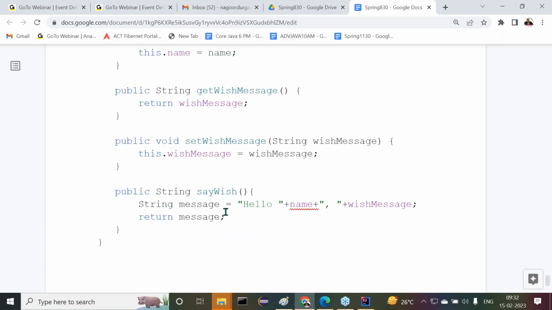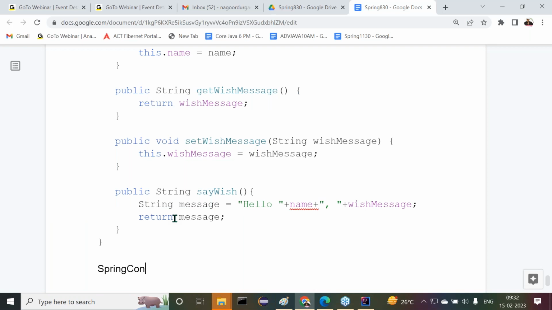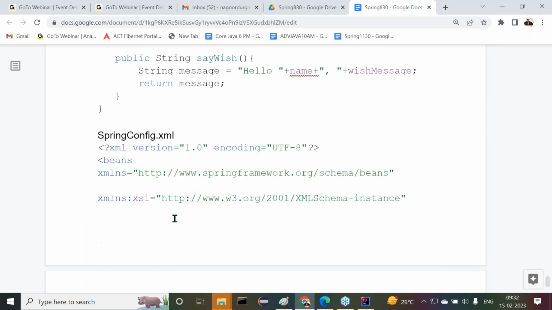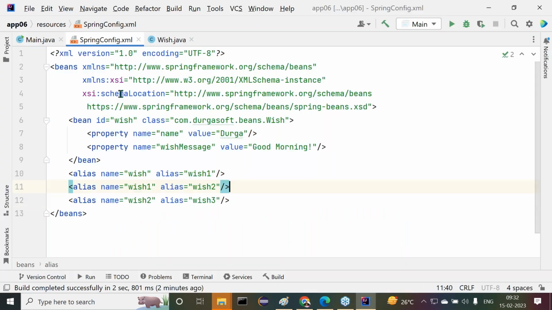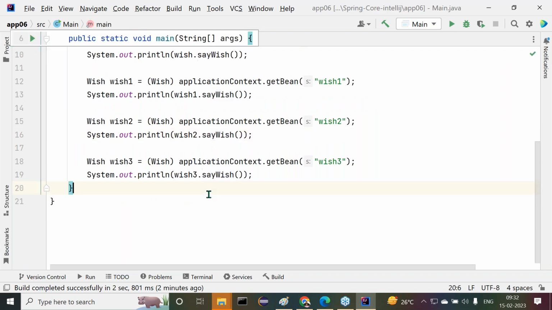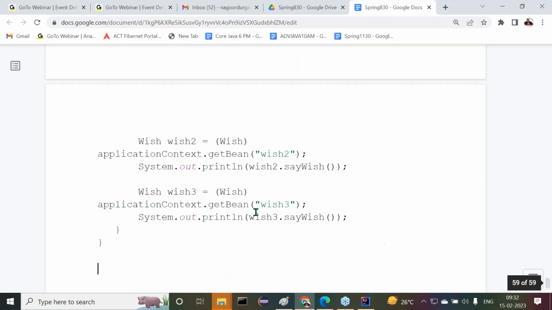That's okay. Next one is springconfig.xml. Springconfig.xml. Main.java. Right. So overall, the total content is completed there clearly.